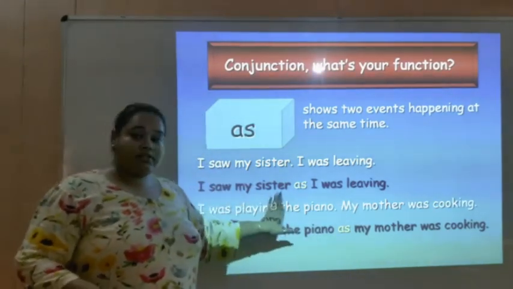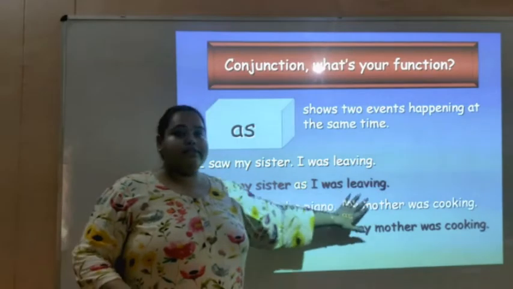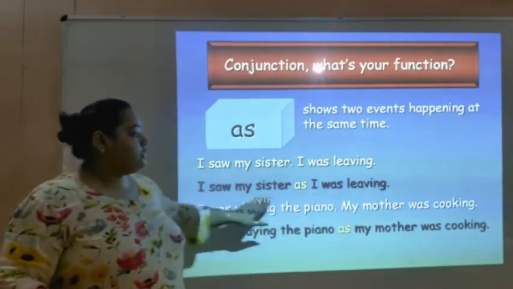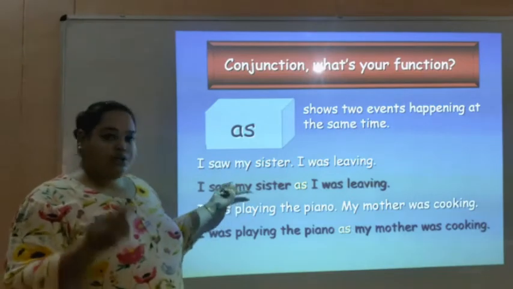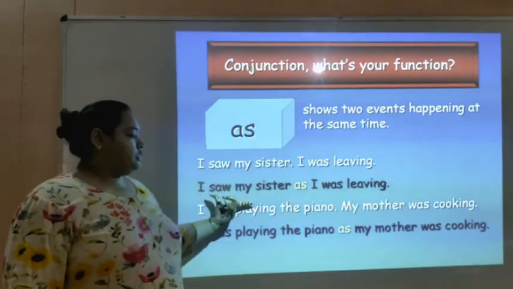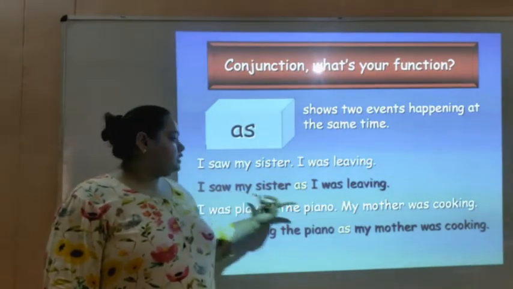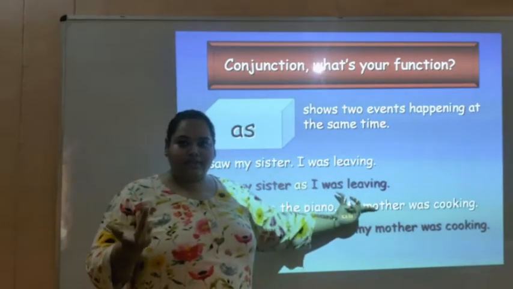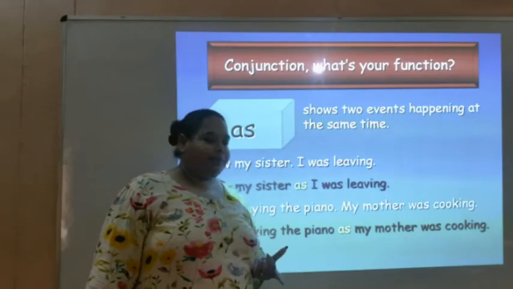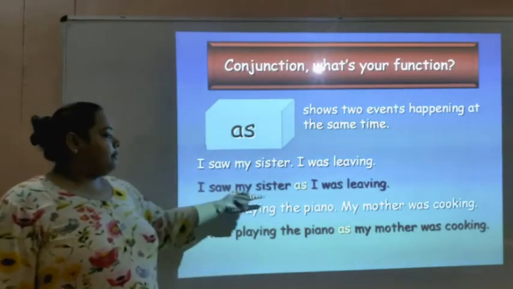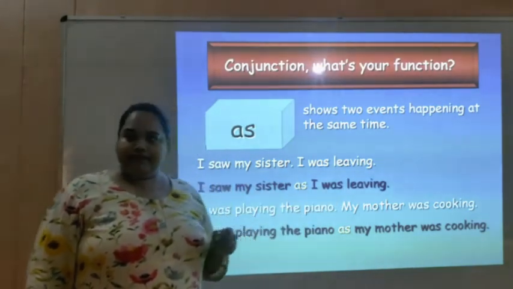I saw my sister as I was leaving. Both the events are at the same time. Two events are there, two separate events. Seeing my sister and leaving the function. Both events are happening at the same time. I saw my sister as I was leaving.